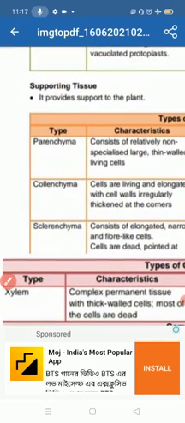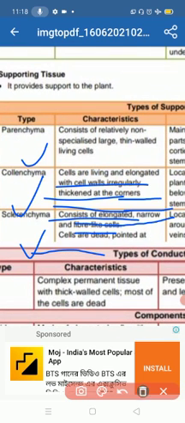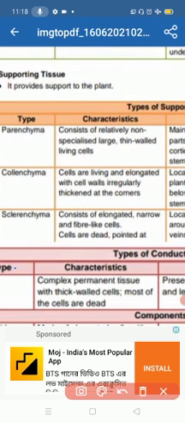Now, sclerenchyma consists of elongated, narrow and fiber-like cells. Cells are dead and pointed. It means no cell division takes place and there are no intercellular spaces.